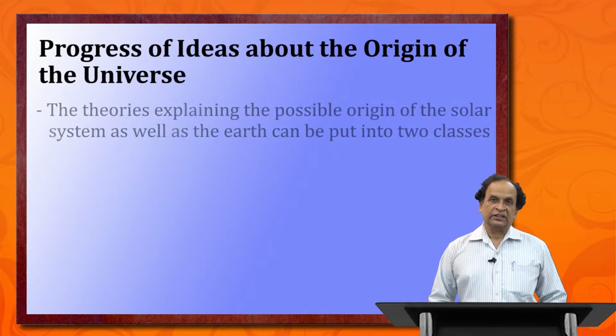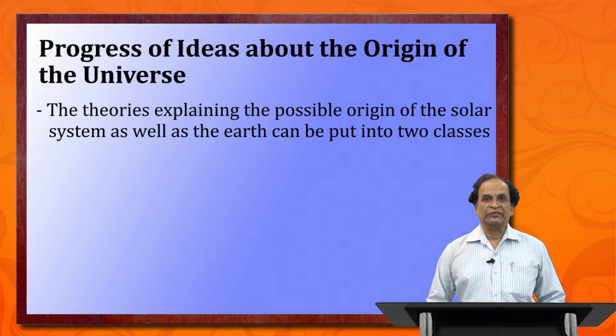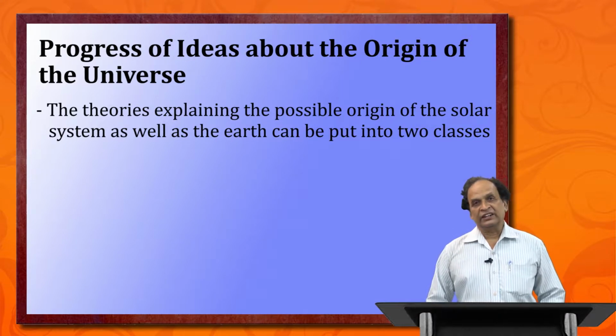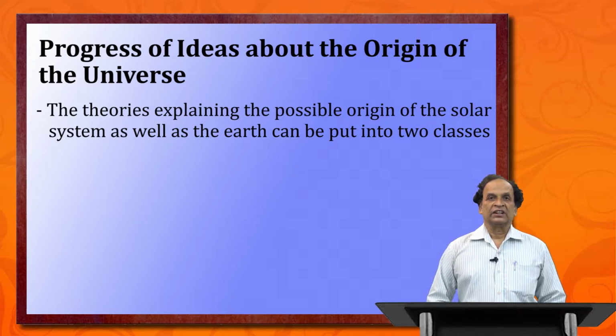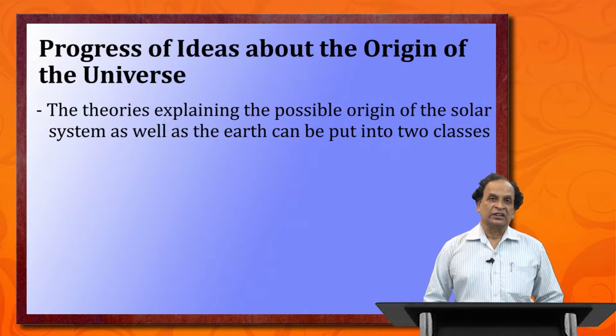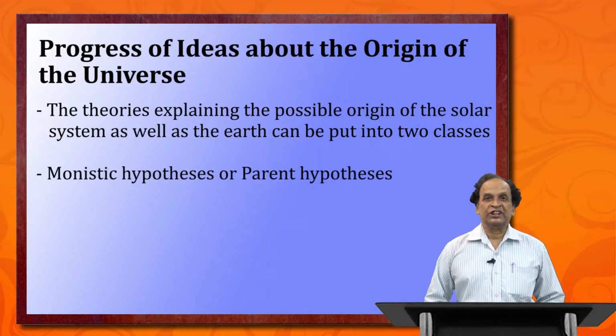Now, there are two types of thoughts that prevail today regarding the origin of the universe. The first one is the monistic hypothesis or parent hypothesis.